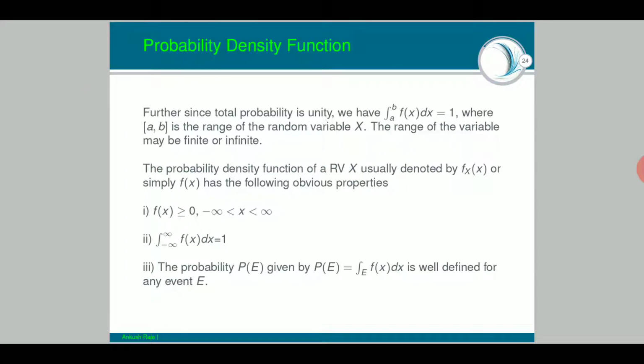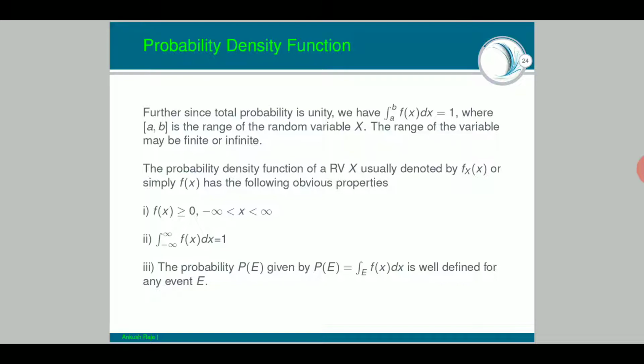Further, since total probability is unity, you know that total probability is 1, right? You know from the discrete random variable lecture that when you are summing all of them, total probability is 1. Similar basic things will hold whether it is DRV or CRV. So we are not supposed to forget the basics. Further, since total probability is unity, we have the integration from a to b of f(x) dx equal to 1, where the interval ab is the range of the random variable x. The range of the variable may be finite or infinite.